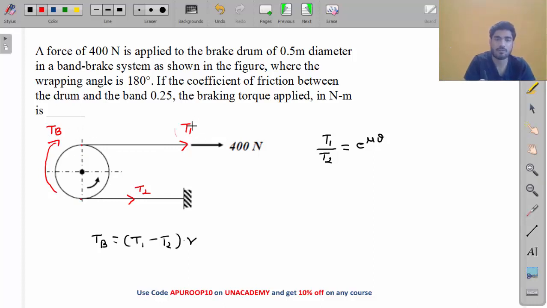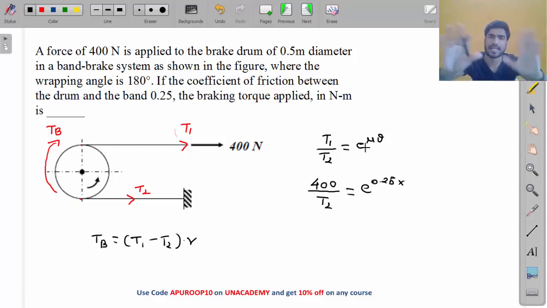Okay, so now you know this one will be T1. So T1 is 400 Newton. Okay, so apply the values, my friend. Put the values. 400 divided by T2 is unknown, equals e to the power, what is the value of mu, my friend? 0.25 into theta. What is theta, my friend? 180 degree. Now I told you theta must be put in radian.